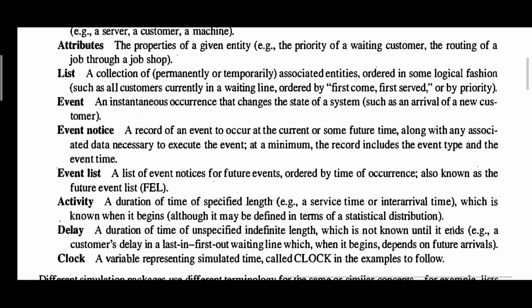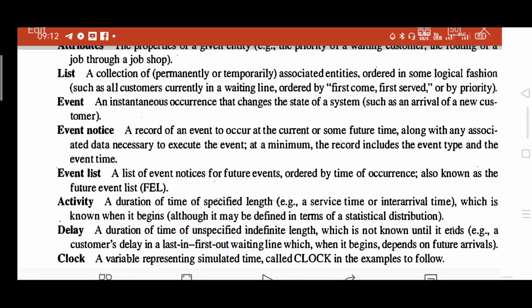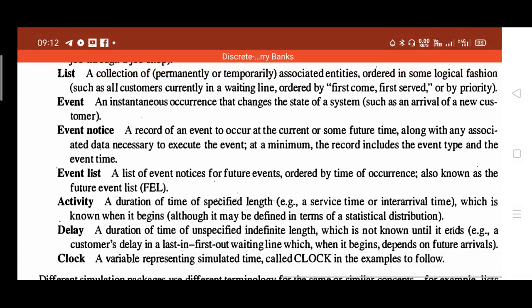Activity means a duration of time of specified length which is known when it begins. And a delay is a duration of time of unspecified, indefinite length which is not known until it ends.